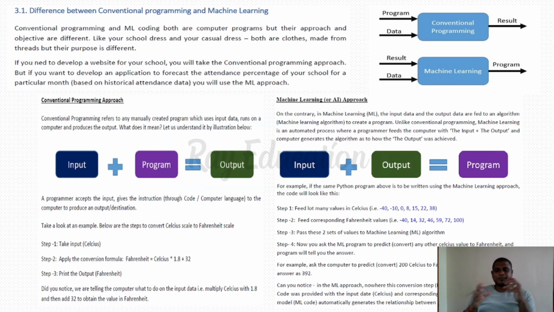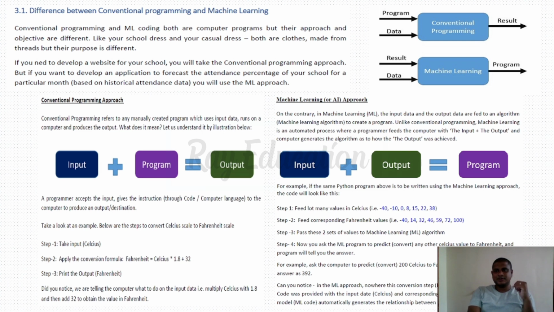But the machine learning approach is quite different here. There is an input and there is an output, and according to that, it is going to predict the program. That is, it is going to generate the algorithm for the program. This is known as machine learning. How does it generate an algorithm for the program? There is a huge data set. According to the data set, it collects the things we need, and according to it, it generates the new program. So this is the difference between conventional programming and machine learning.